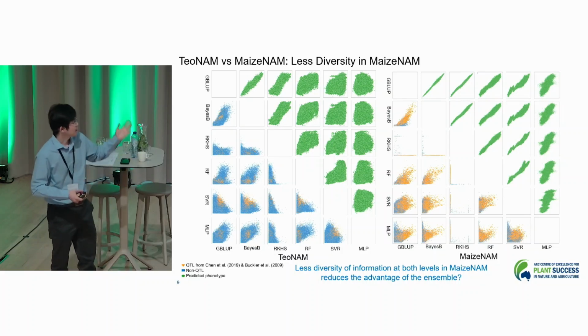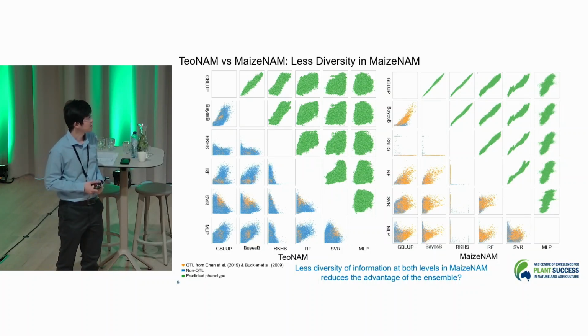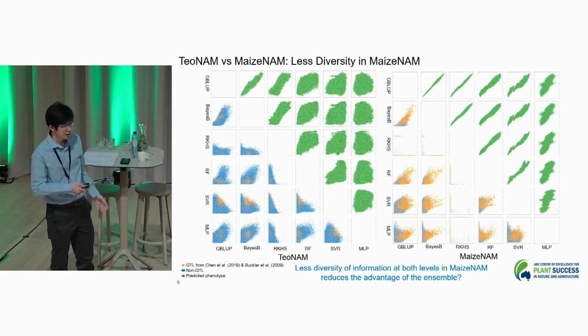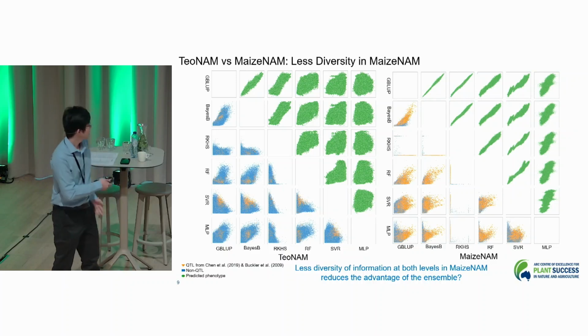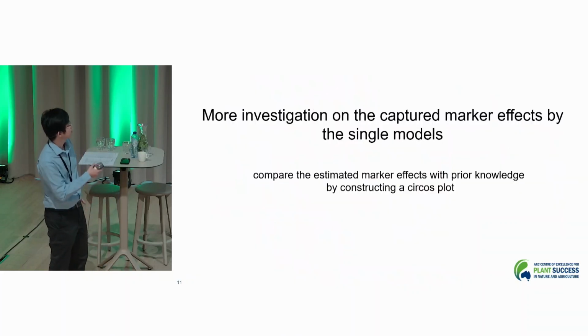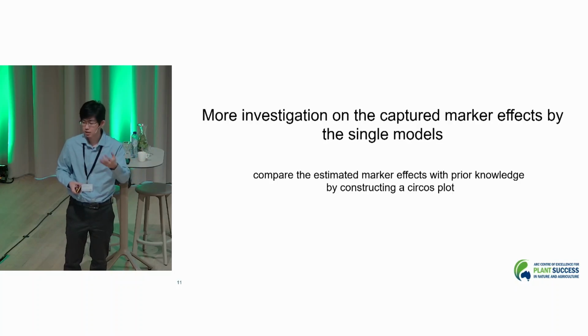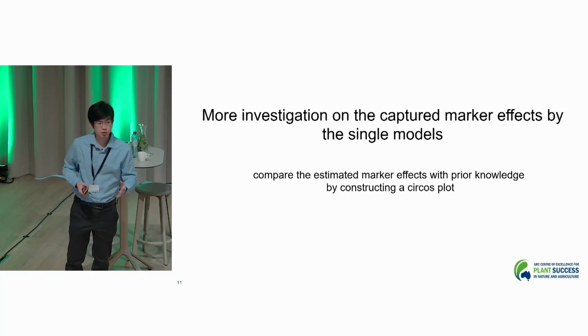Since we can extract all the information from each of the single models in the SNP marker effect, we can go one step further by comparing the estimated marker effects with prior knowledge by constructing another plot called the circos plot.